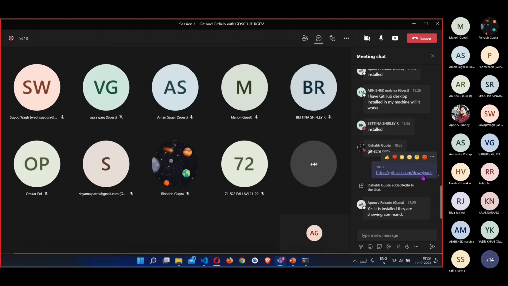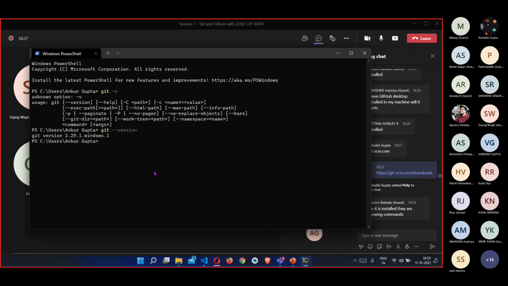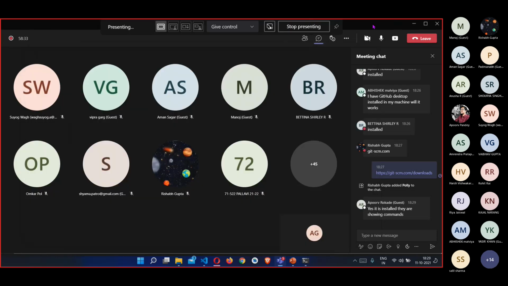If it is showing commands, yeah, sure. That's perfectly all right. Okay, so if Git is installed, we can then move on to the next part, that is using Git commands. So I'll just wait for 1 minute in case anyone wants to have any check, or if someone doesn't have Git installed, they can follow along.